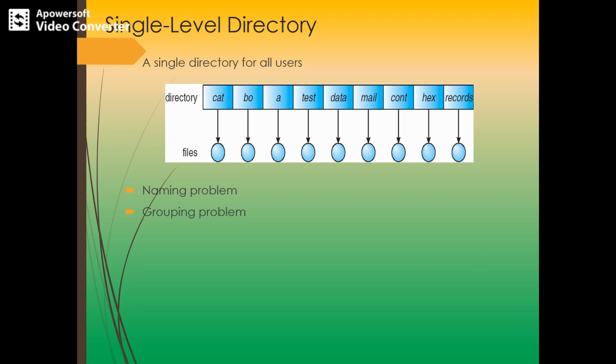Since all the files are in the same directory, they must have unique names, right? They must have different names, and it won't allow two files or directories to have the same name. So that is the naming problem. If two users call the data file test, then the unique name rule is violated. That is, they should have different names.